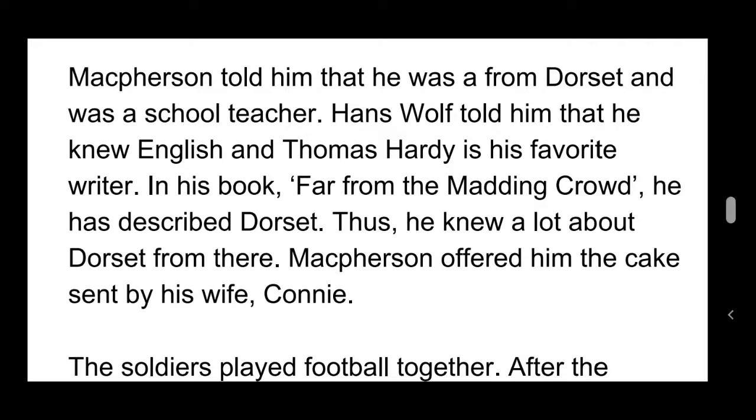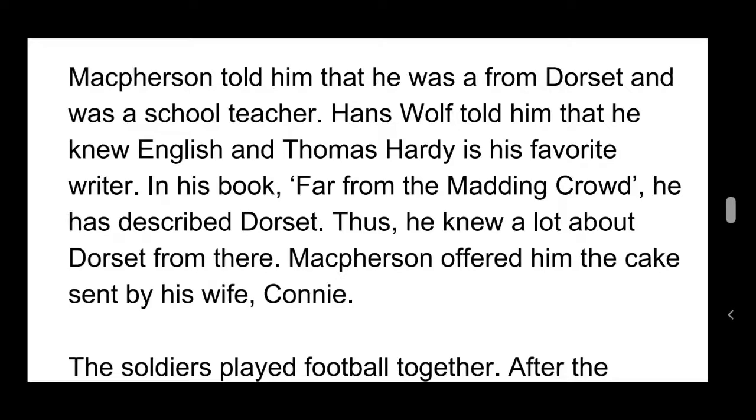In his book Far from the Madding Crowd, Hardy had described Dorset. Thus, Wolf knew a lot about Dorset from this favorite book.